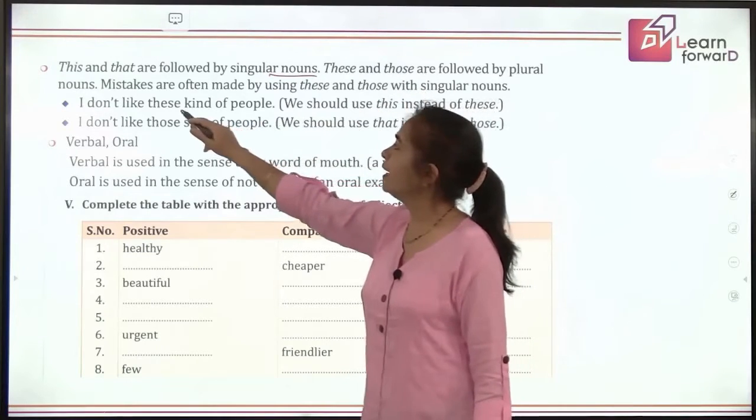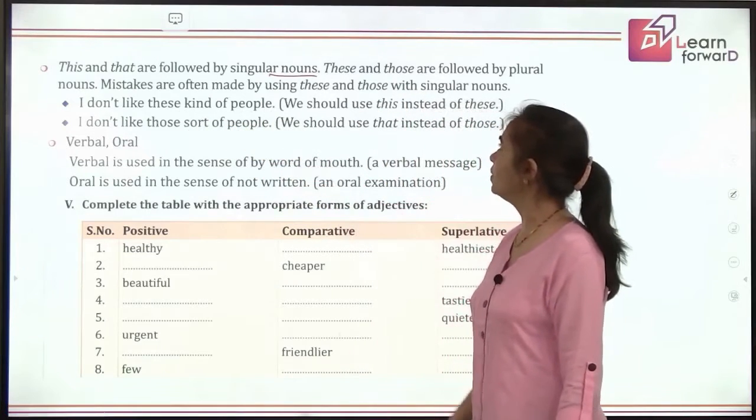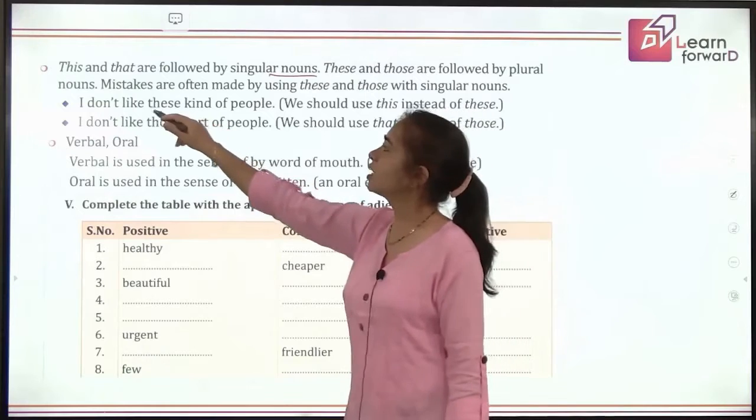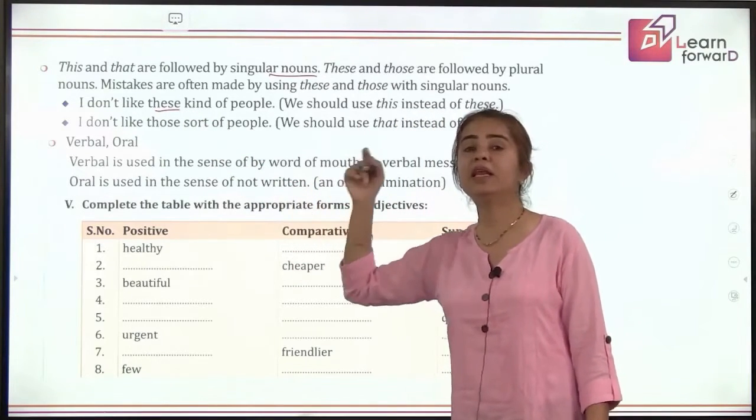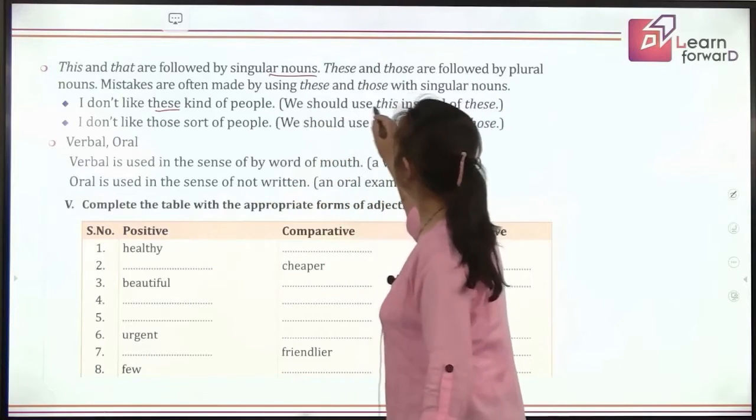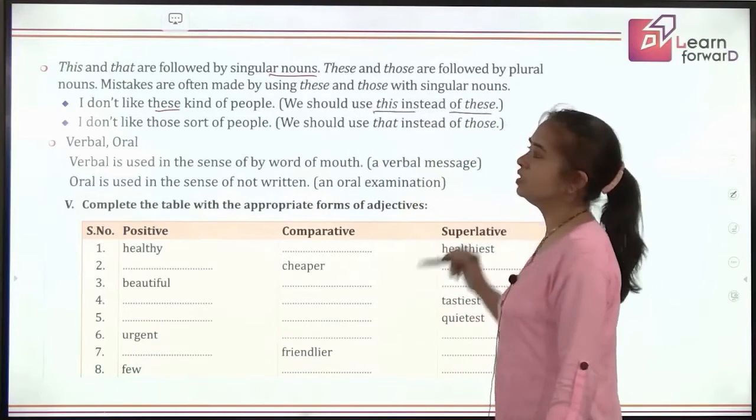So I don't like these kind of people. It should be this kind of people. We are talking about many people, but then kind is singular. So we should use this instead of these, right?